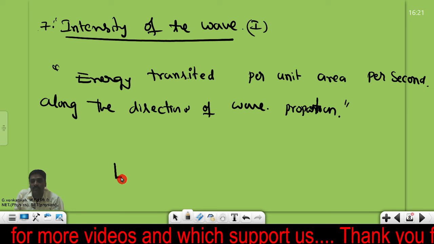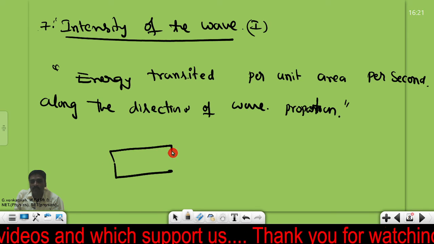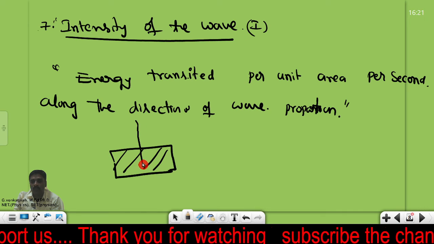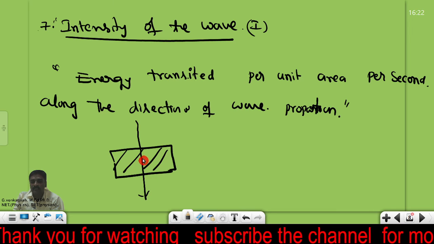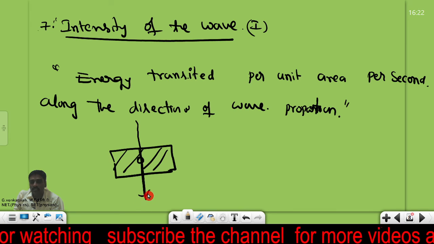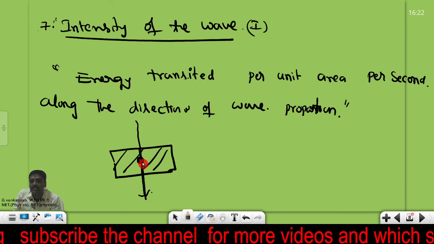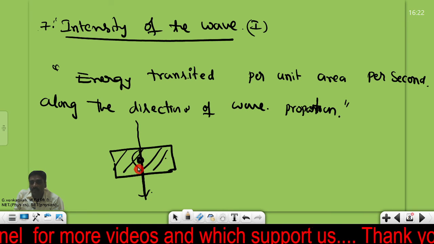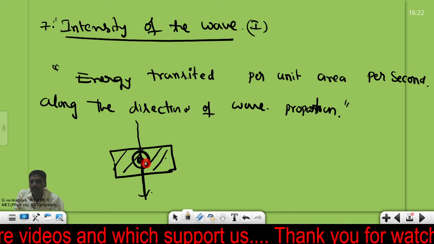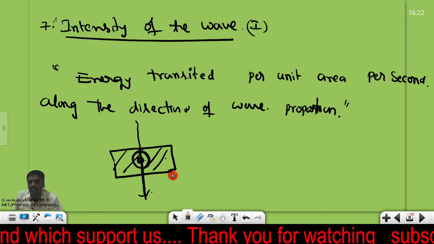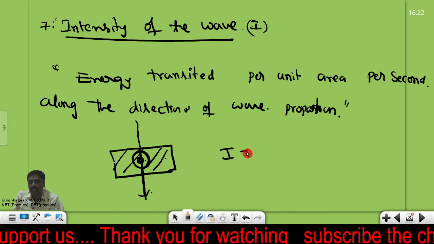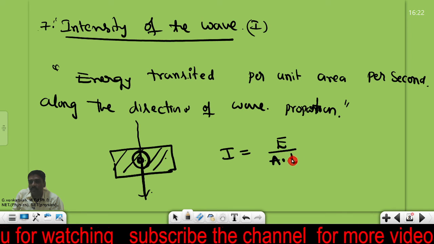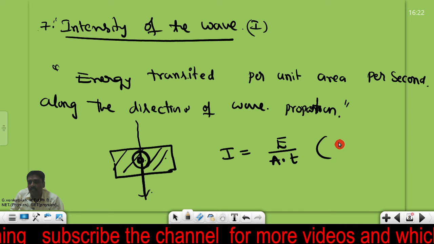Let me explain for easy understanding. This is the one system, this is the one plate. Through this one, the wave is propagating like this. Along the direction of propagation of wave, how much energy is passing through unit area in unit time is named as the intensity of the wave. So intensity I is equal to energy divided by area into time. You must take care about this one.